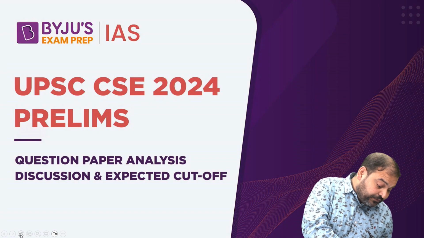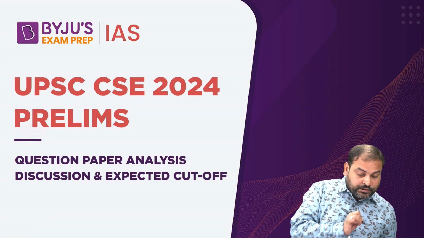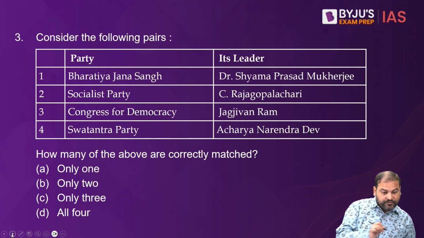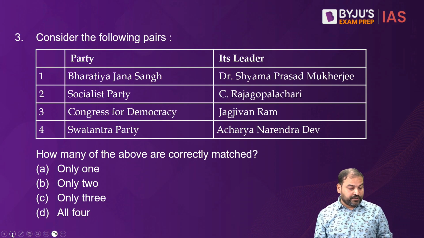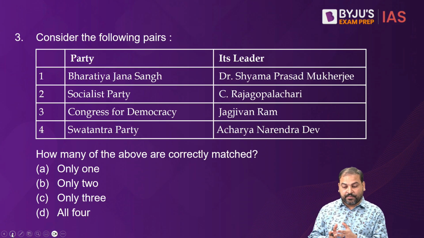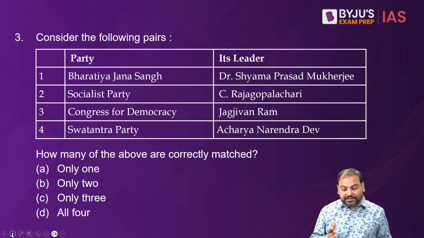So let us look at the first question that came in modern history. The first question: consider the following pairs. Party and its leader is mentioned: Bharatiya Jansangh, Dr. Shyama Prasad Mukherjee; Socialist Party, C. Rajgopalachari; Congress for Democracy, Jagjeevan Ram; and Swatantrata Party, Acharya Narendra Dev.